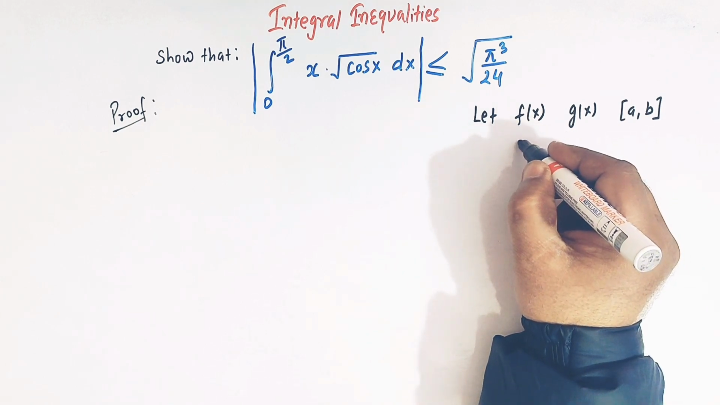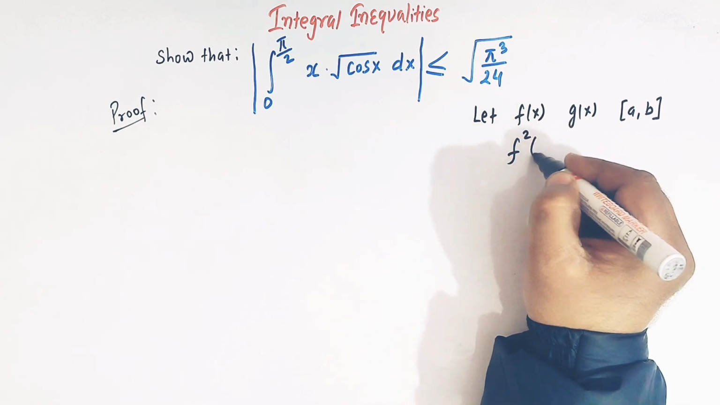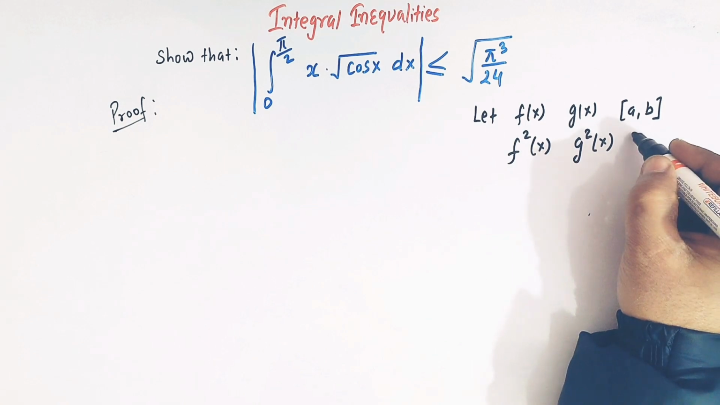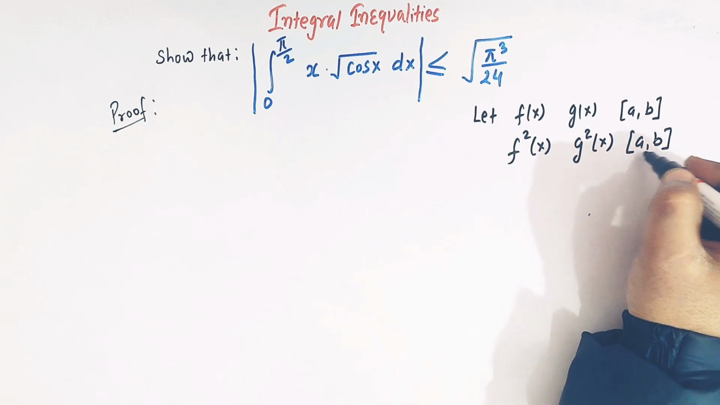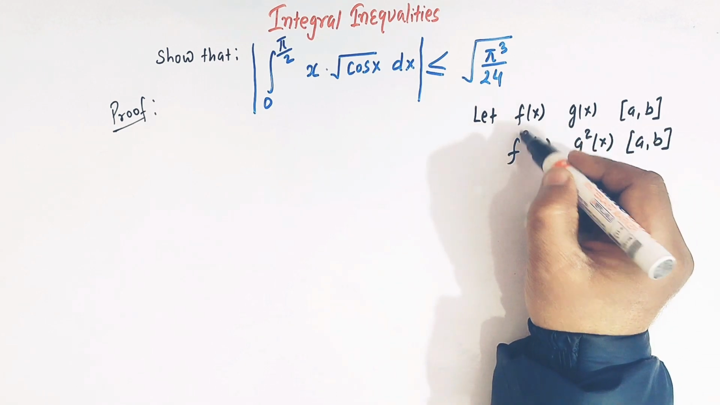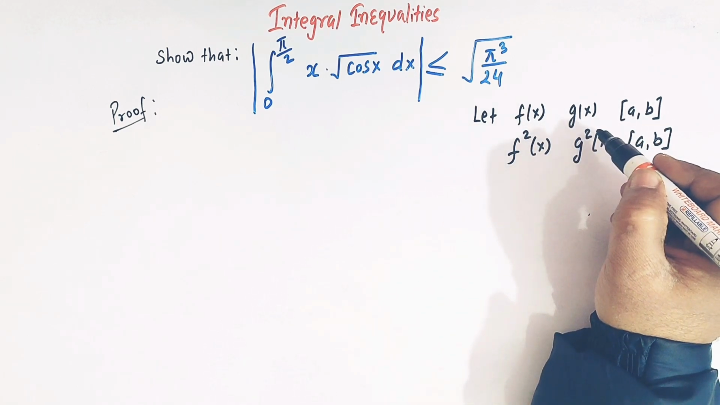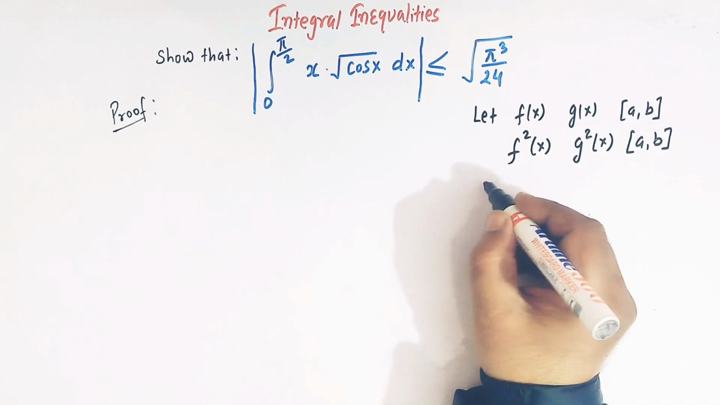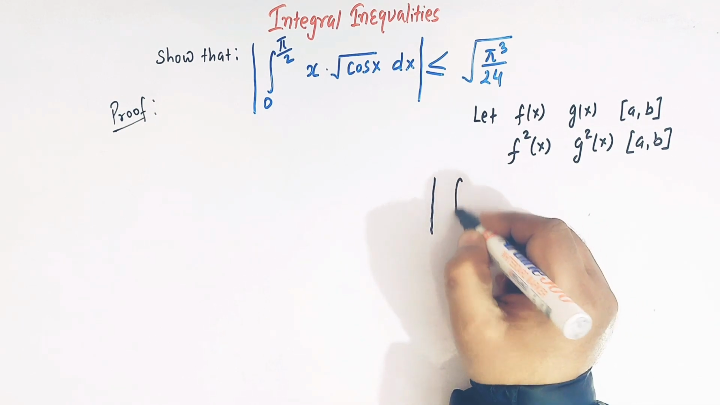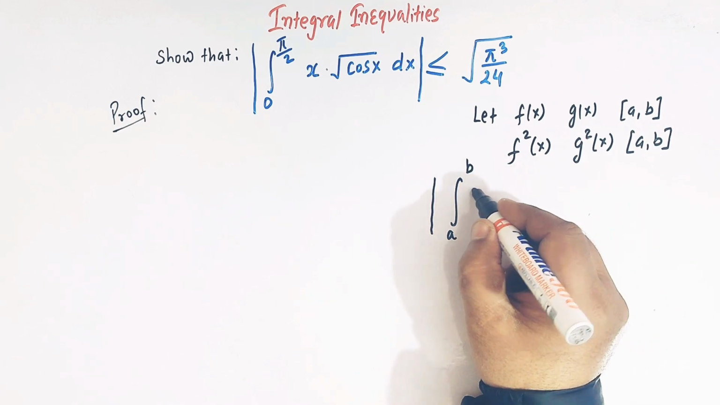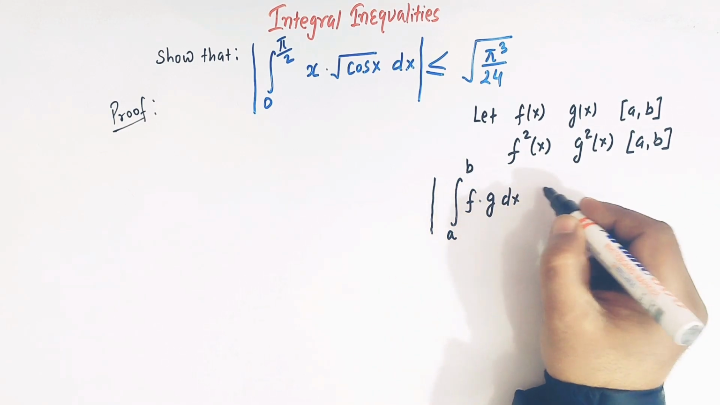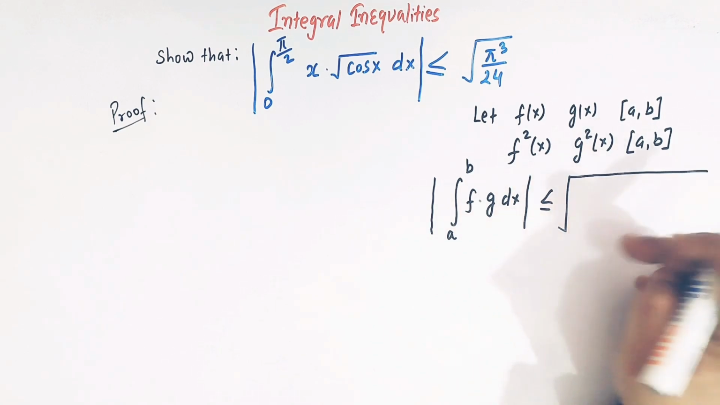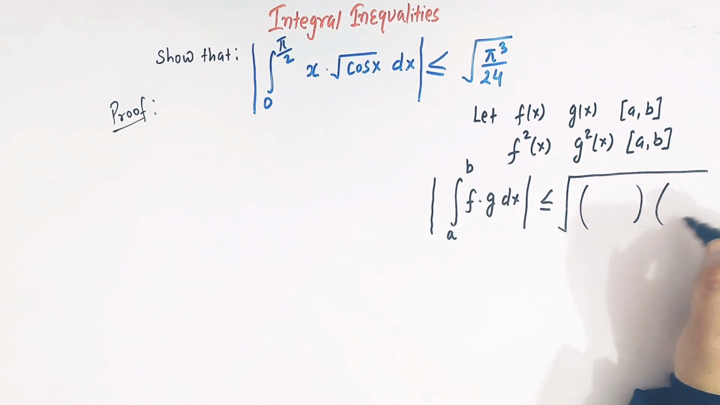So now if the square of this function, that is f square, and the square of this function g of x are both integrable in the same interval a, b, then the Cauchy-Schwarz inequality says that the absolute value of the integral from a to b, f times g dx, is less than or equal to the square root of the product of these two integrals, right?